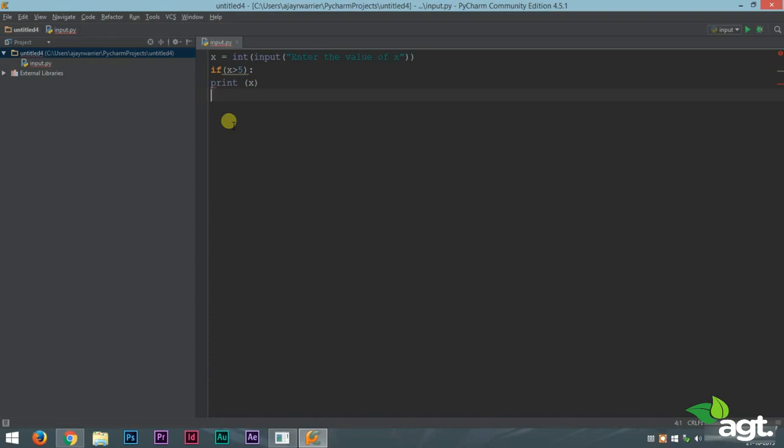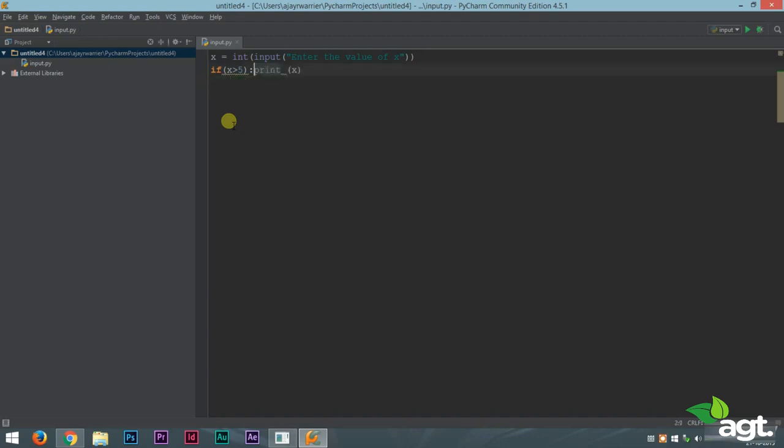Now there is a problem. If all the if statements are written like this, the programmer will get confused of which part is inside the if statement and which part is not inside the if statement. So to solve that confusion in Python, whenever you write body of an if statement, you have to add a tab space. To add a tab space, you just have to press on the tab button on your keyboard.